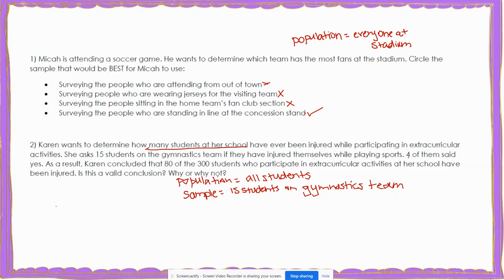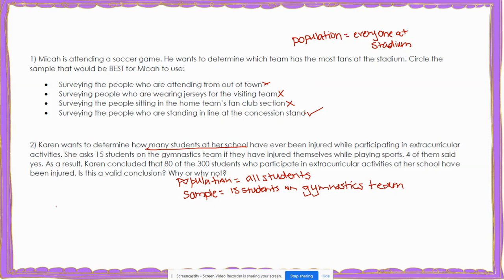So when you look at this, she said 4 of them said that they have been injured while playing sports or while participating in extracurricular activities. Well, people do get injured while playing gymnastics, but that's not the same as being on the art club or being in theater. So you don't necessarily have as much of a chance of getting injured in other extracurricular activities.